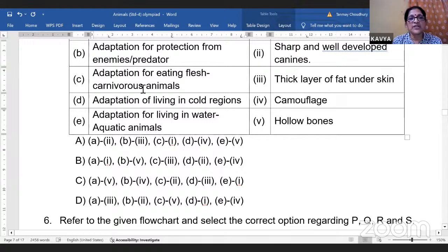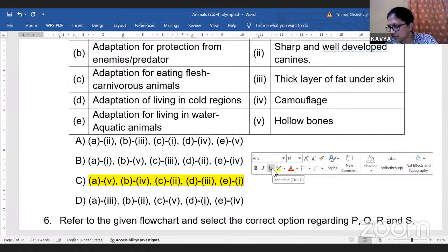Adaptation for eating flesh, or the carnivorous animals. Sorry, adaptation for B. Adaptation for protection from enemies or predators will be camouflage. So B will be 4. Adaptation for eating flesh: sharp and well-developed canines. So C is 2. Adaptation for living in cold regions is a thick layer of fat under the skin. So D is 3. And E, adaptation for living in water, is gills. E is 1. So the answer will be this one.